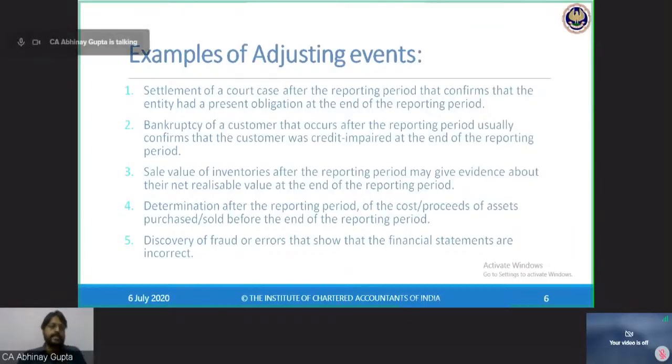Now, favorable events and unfavorable events. A court case has come in my favor subsequently, which is favorable to the company. The company had made a provision of rupees 1 lakh and suddenly the court case has been decided in its favor. They now need to reverse the provision of rupees 1 lakh because they have won the case subsequently. So 1 lakh will be shown as a reversal. This is a favorable event. An unfavorable court case, loss of the court case, is an unfavorable event.